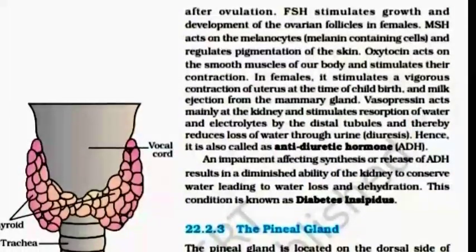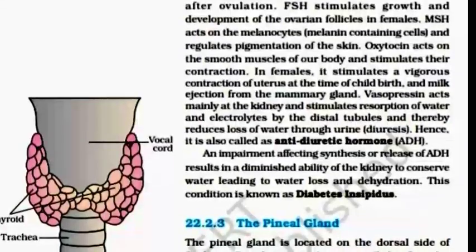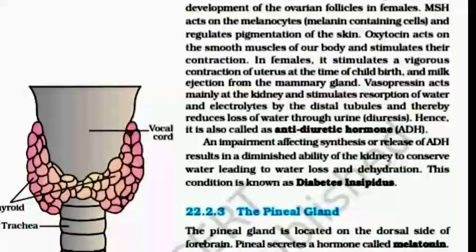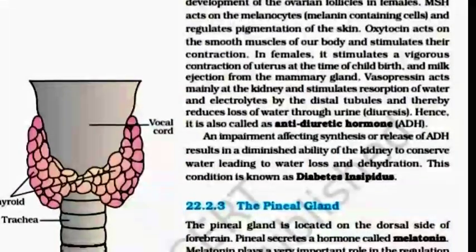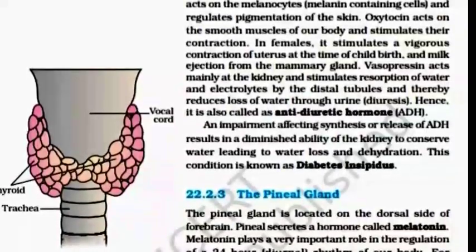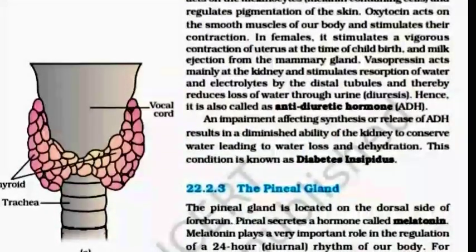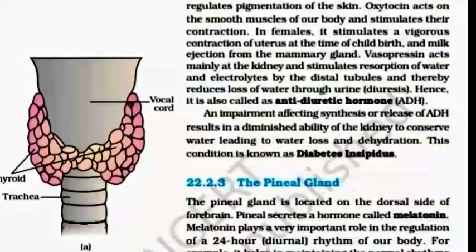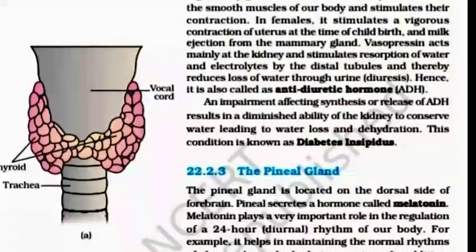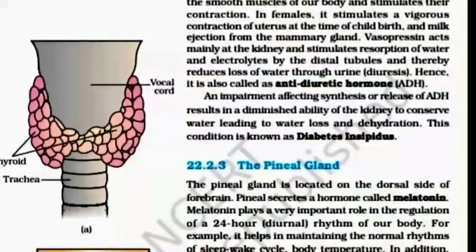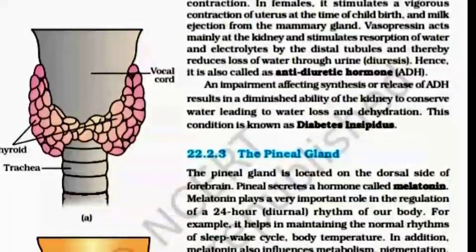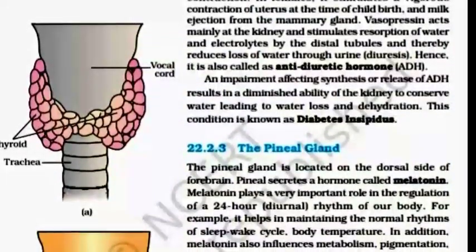Oxytocin acts on the smooth muscles of our body and stimulates their contraction. In females, it stimulates a vigorous contraction of the uterus at the time of childbirth and milk ejection from the mammary gland. Vasopressin acts mainly at the kidney and stimulates resorption of water and electrolytes by the distal tubule and thereby reduces loss of water through urine, diuresis.